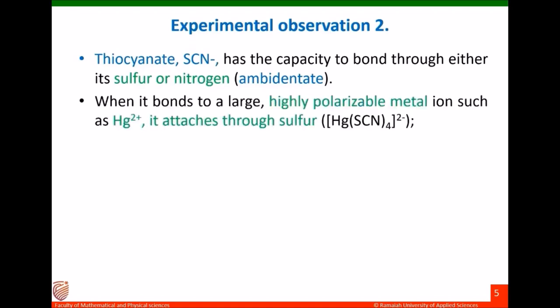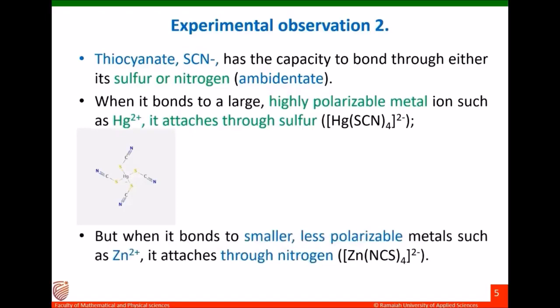When it bonds to a large, highly polarizable metal ion, such as mercuric ion, it attaches through sulfur. So when thiocyanate interacts with the mercury ion, the bond is formed through sulfur. But when it bonds to smaller, less polarizable metals such as zinc ion, it attaches through nitrogen.